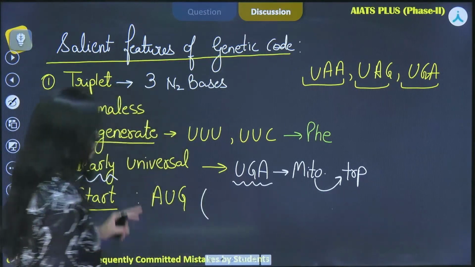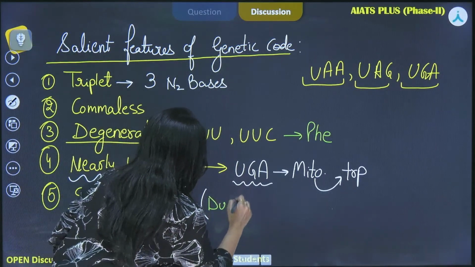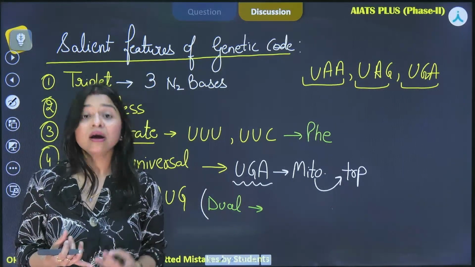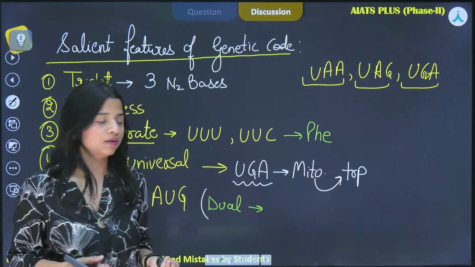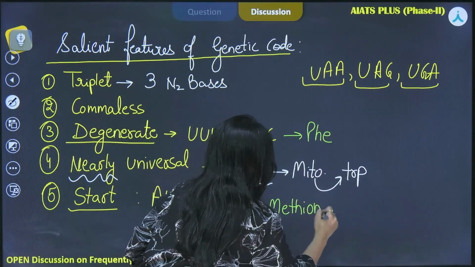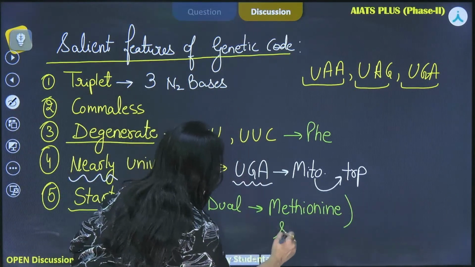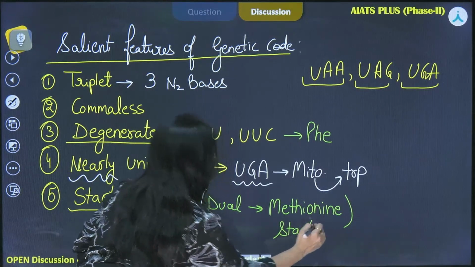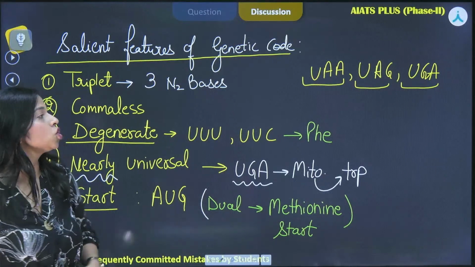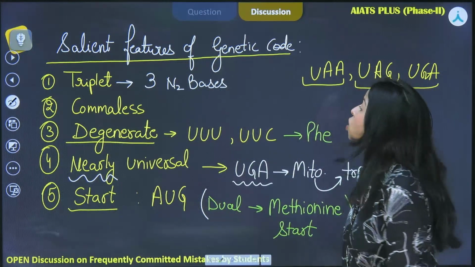We have the function that is dual function. It is acting as a start codon also, and it also codes for methionine. Okay, so it codes for methionine also, and it acts as a start codon also. So these are the dual functions that are being performed by our AUG. So these are some of the salient features of the genetic code, right?